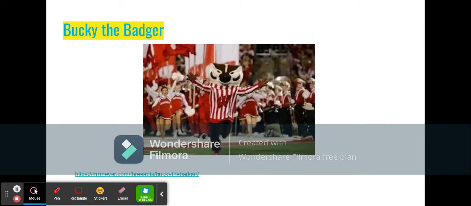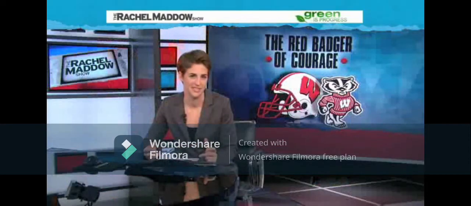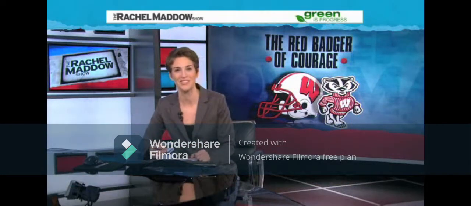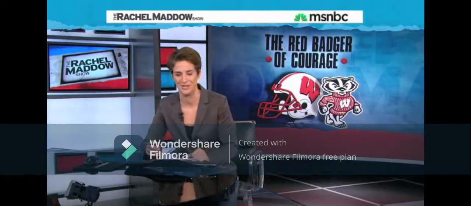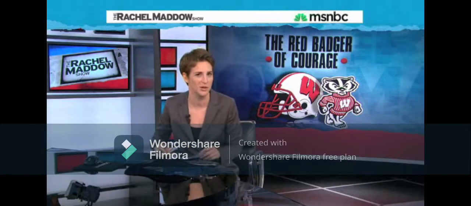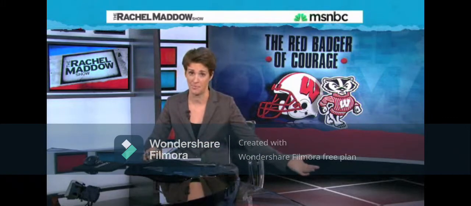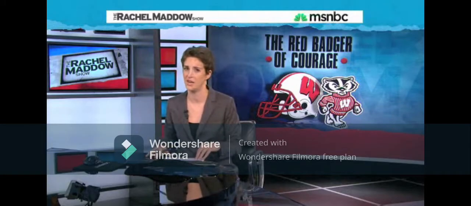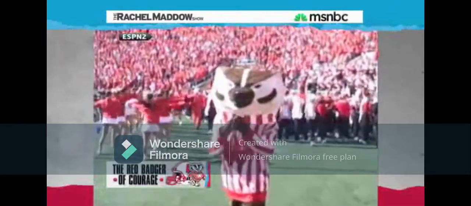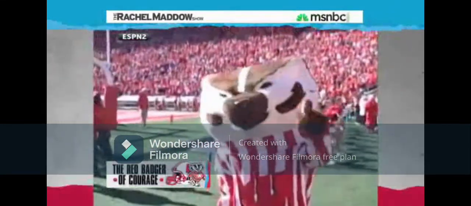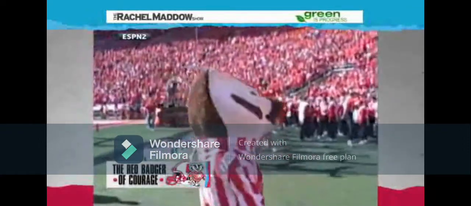To do this, we're going to look at the Bucky the Badger activity. We're going to see what's going on with Bucky Badger. Since it turns out we like reporting on cheating in sports, here's today's Is It Cheating news. When the University of Wisconsin football team scores, the team and all its fans are very happy. The mascot for the team, Bucky the Badger, I'm sure is also happy. But that happiness is tempered because every time new points go up on the Wisconsin scoreboard, Bucky Badger, the mascot, has to do push-ups for every point that Wisconsin has put on the board.